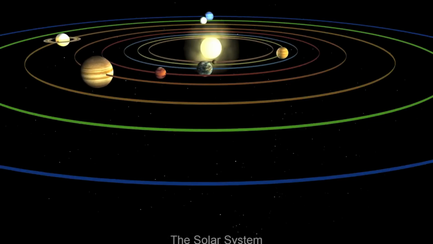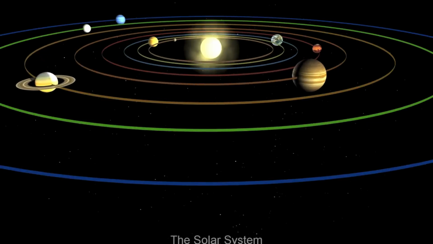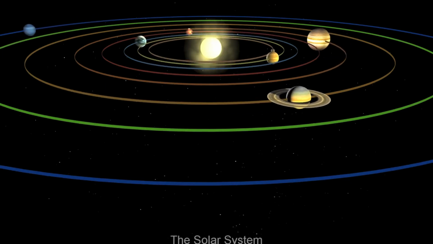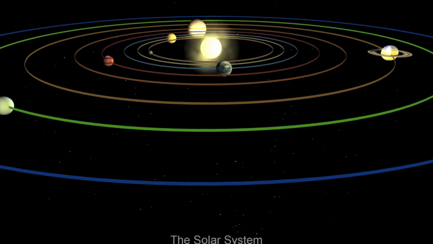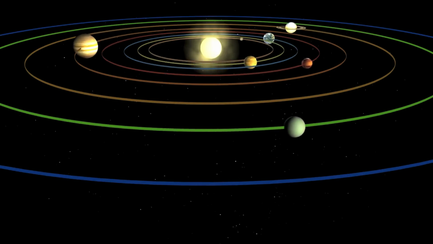Take planets as an example. As the planets rotate around the sun, they move at a constant velocity and continue to do so because no force is acting upon them, causing them to slow down or change direction.